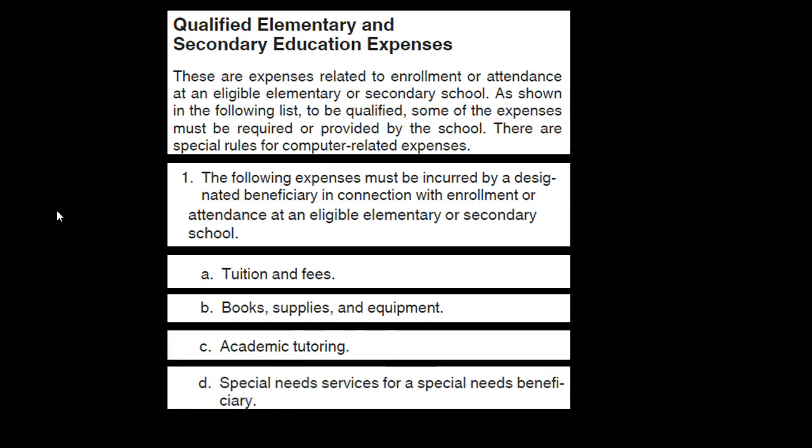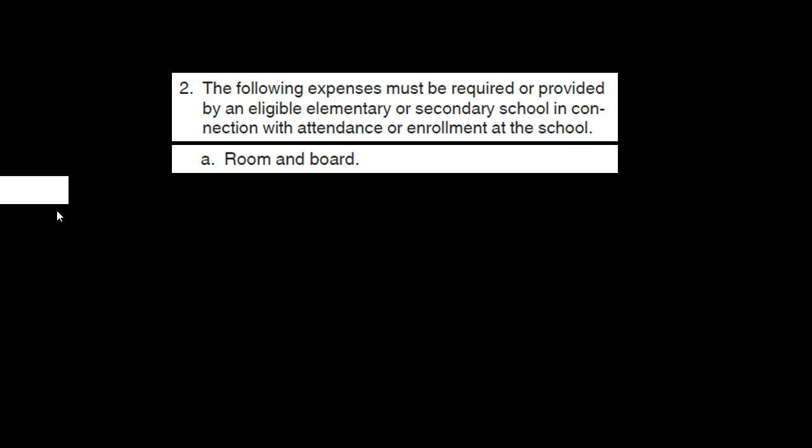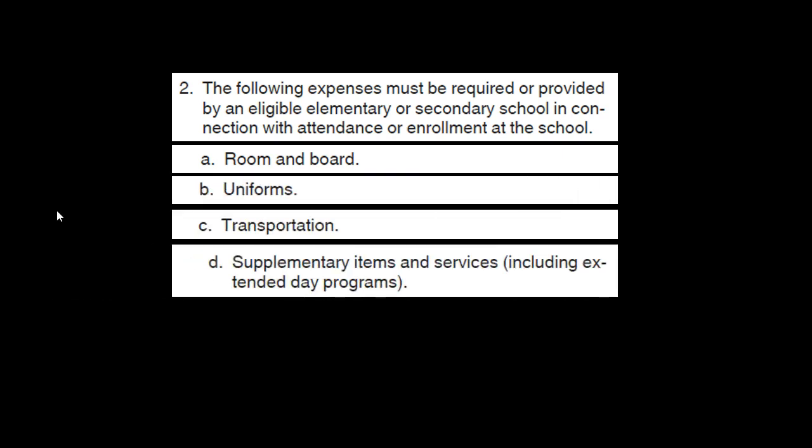Special needs services for a special needs beneficiary. 2. The following expenses must be required or provided by an eligible elementary or secondary school in connection with attendance or enrollment. Room and board. We've got the uniforms. We've got the transportation. Supplementary items and services including